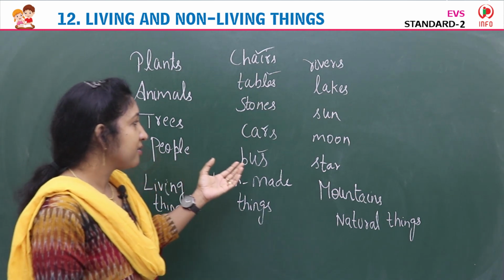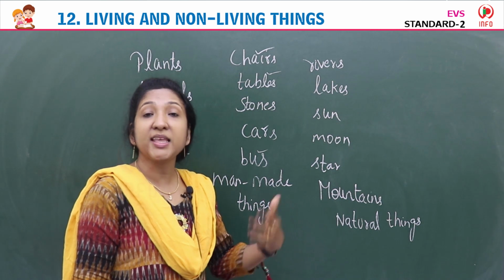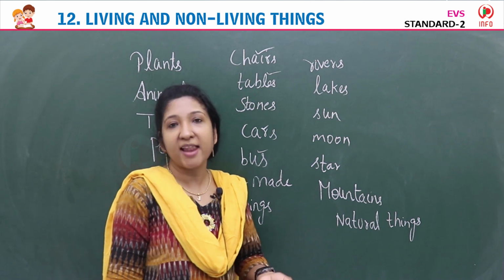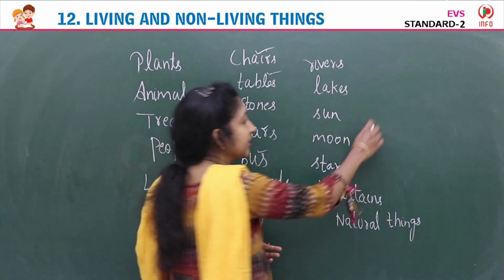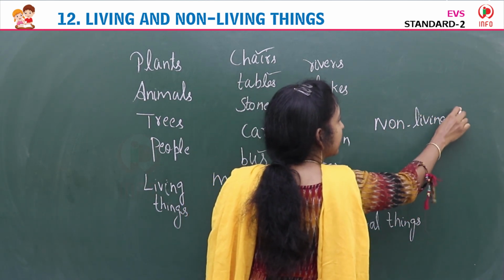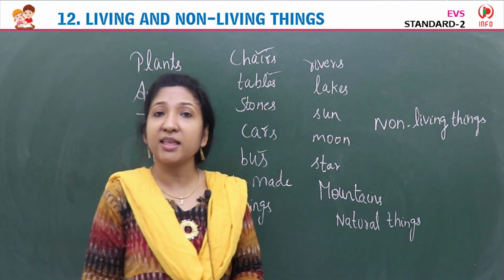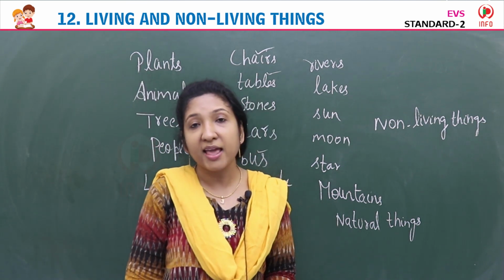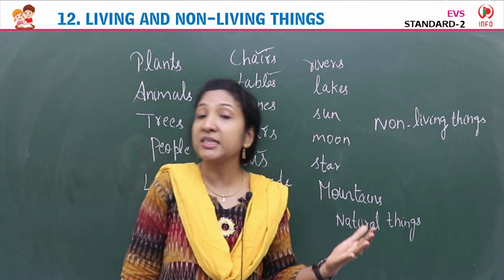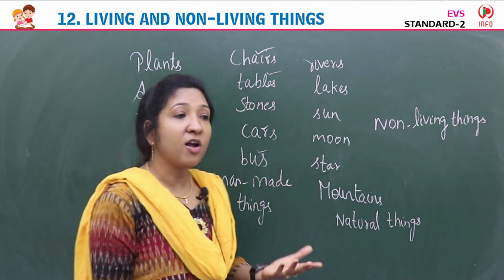And the stones, this rock or chair, table, the sun, moon, many things, they don't have any life, isn't it? So the things that do not have life are non-living things. Things that have life are living things. The things that do not have life are non-living things. So today we are going to learn about the things that have life and things that do not have life, means living and non-living things.